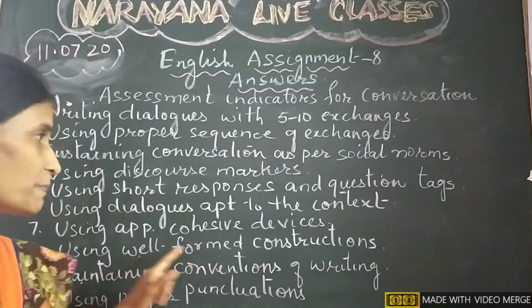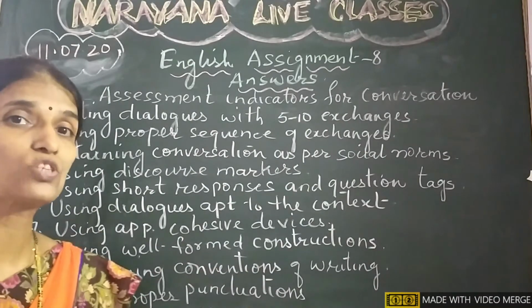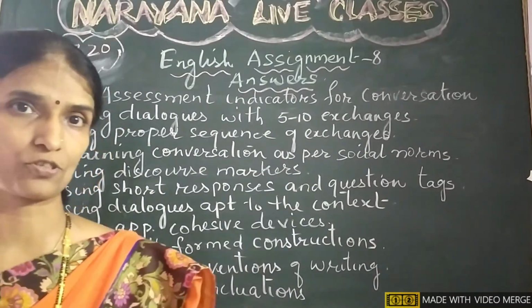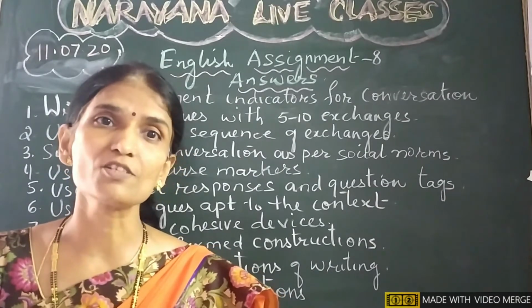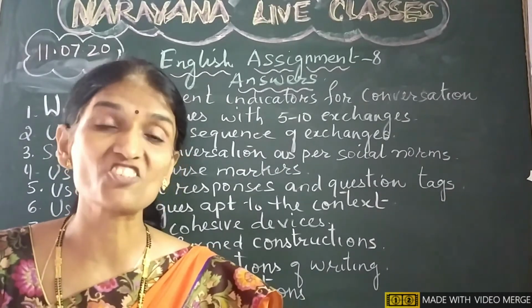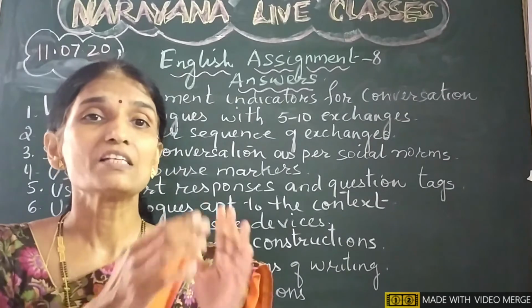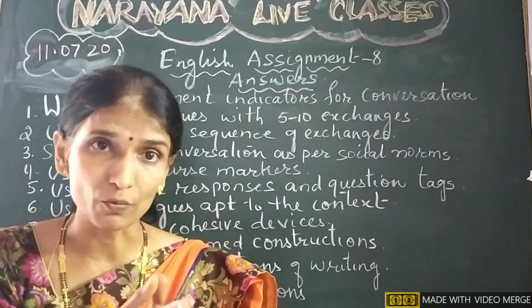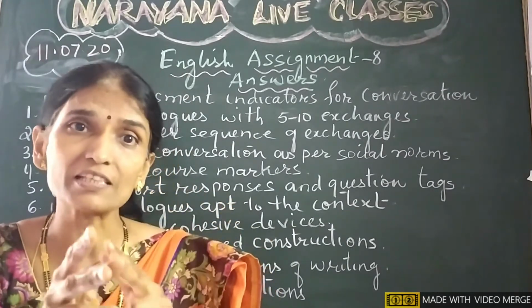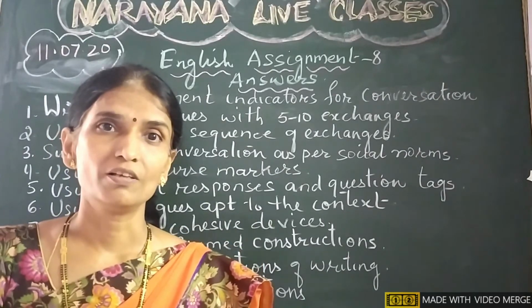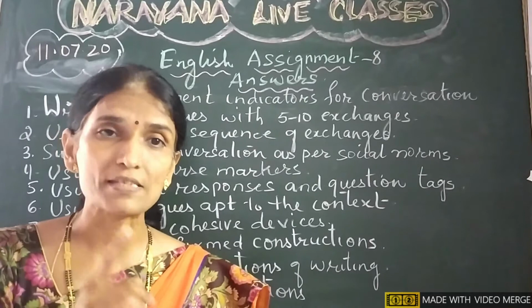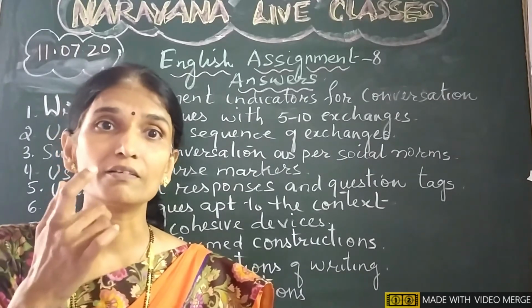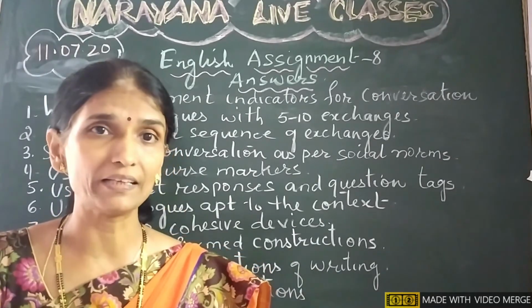The 8th assessment indicator is using well-formed constructions. As you all know, English is a structured language, so a little difference in the structure tampers the meaning of it. So you need proper structure, proper subject-verb agreement.